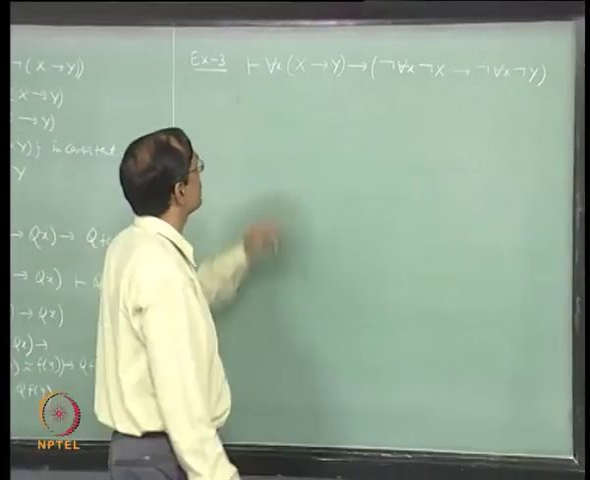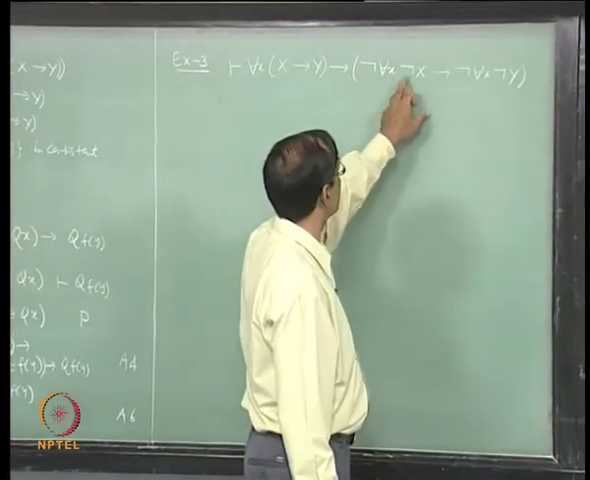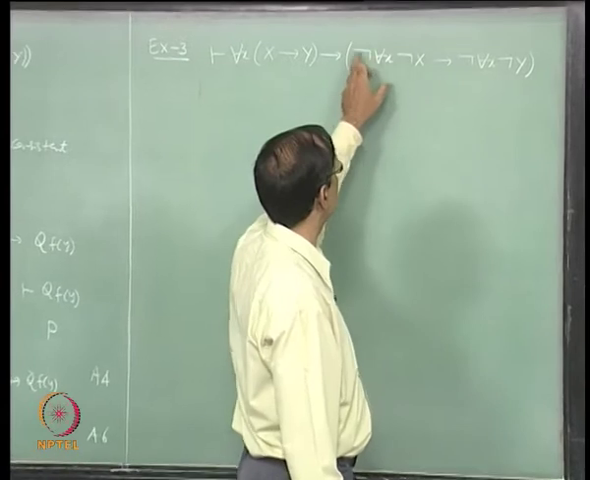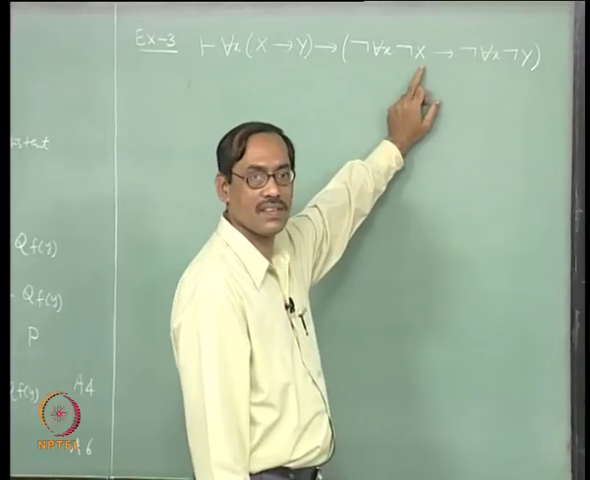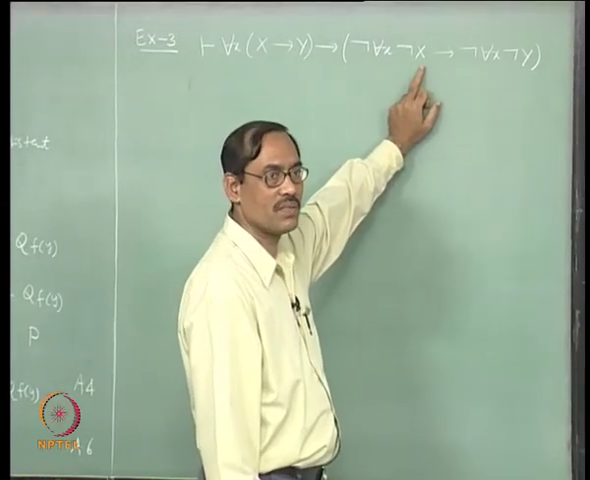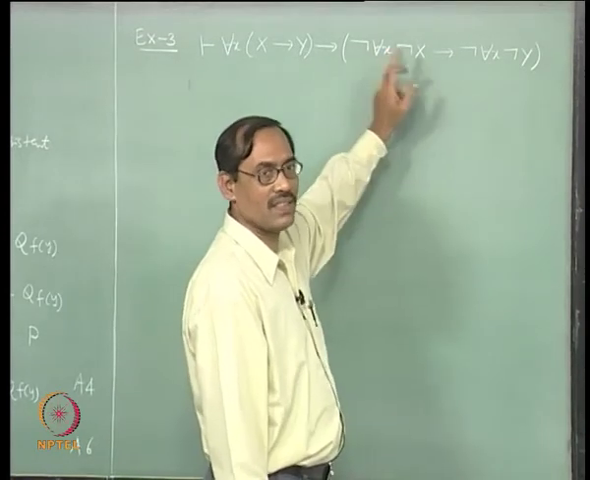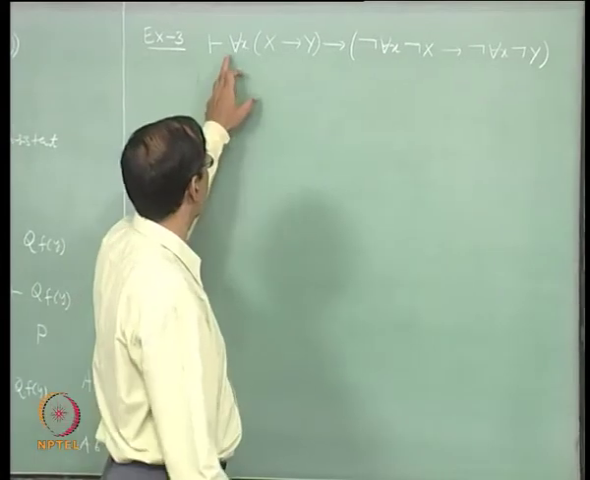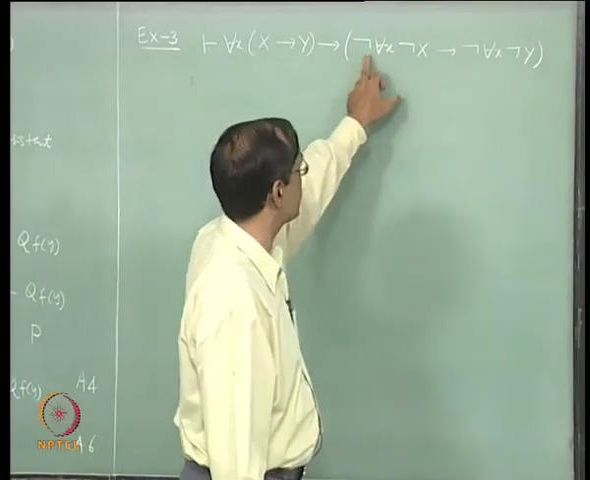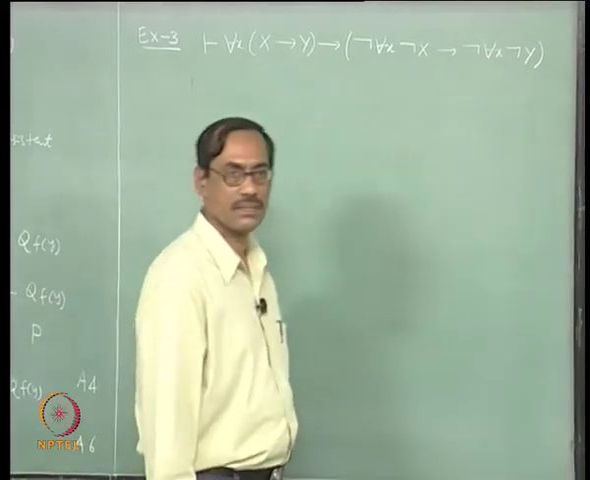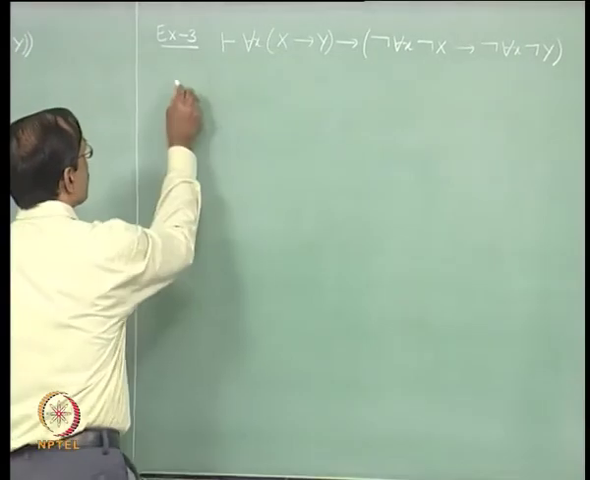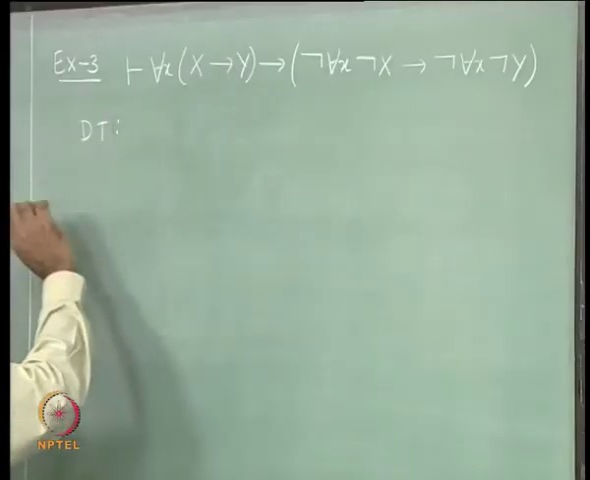For each x, x implies y implies not for each x not x, which is really your there is x x, and if you are given it in that form, that is also fine. You can use the definitions and reduce it to this one. Finally, this is to be proved. So, this will say for each x, x implies y implies there is x x implies there is x y, right. So, again we use the deduction theorem.